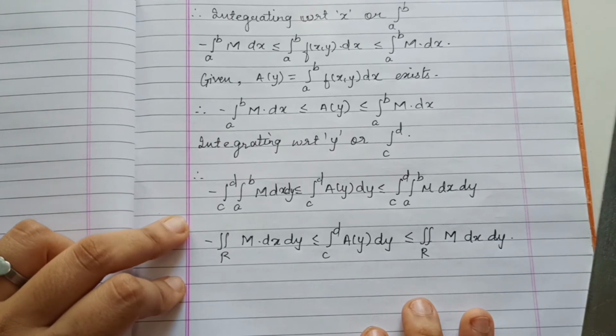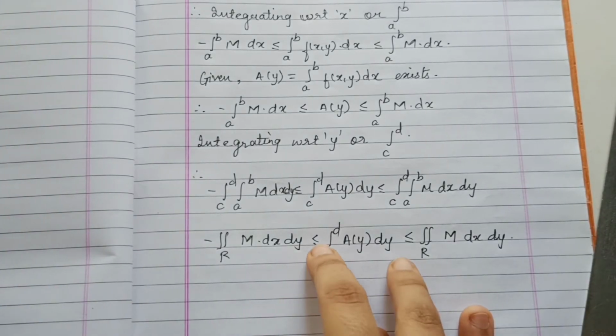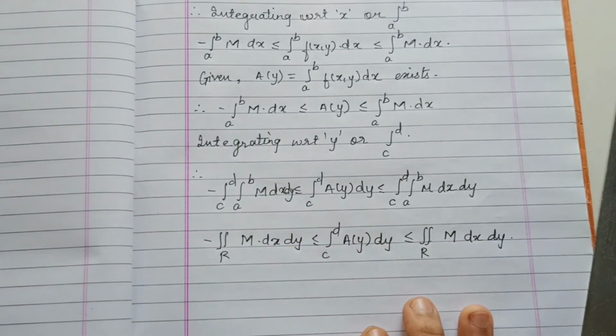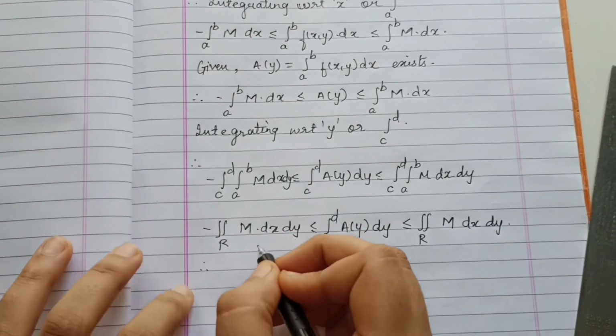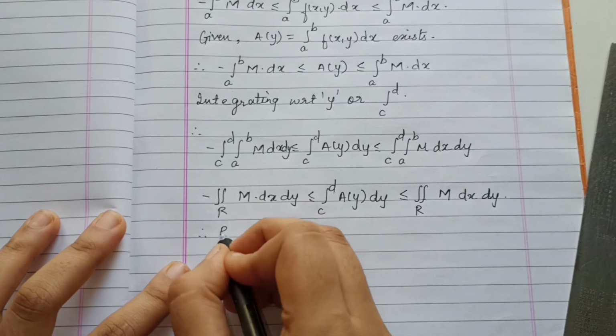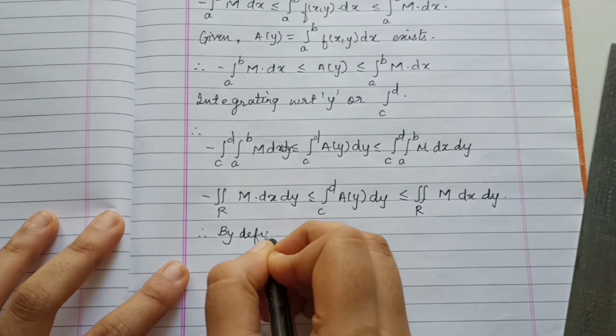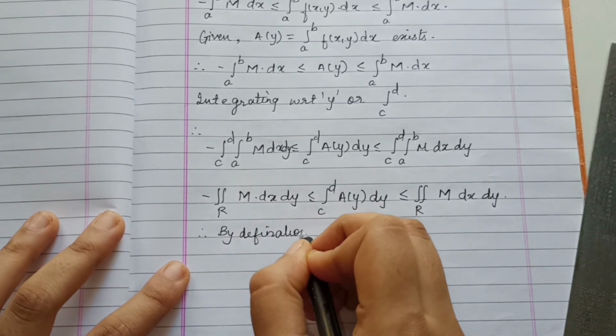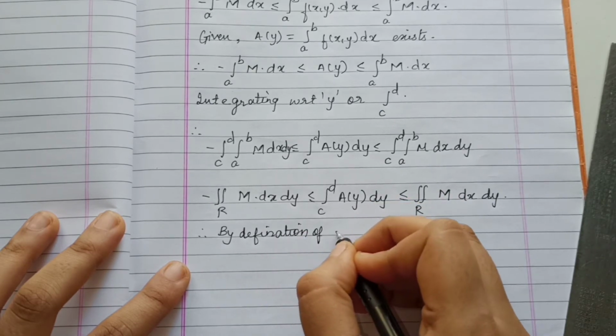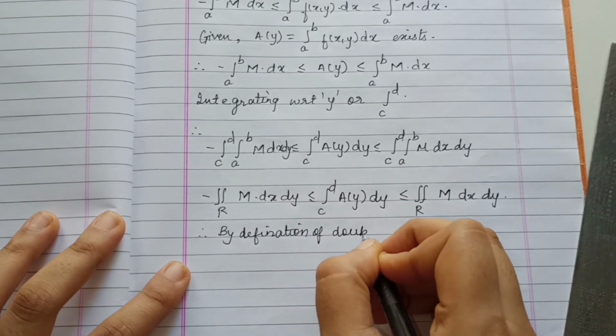Now by the definition of double integral, we know that the middle term is a unique number, or the double integration of the function f over the region R is a unique number satisfying the above inequality.